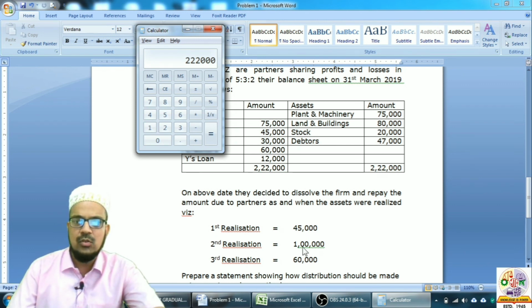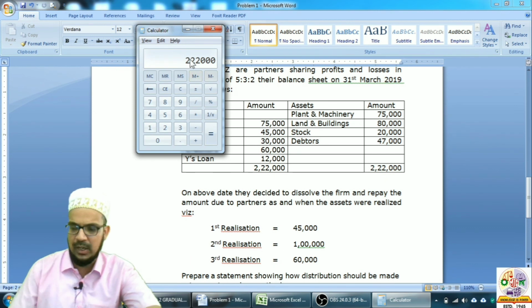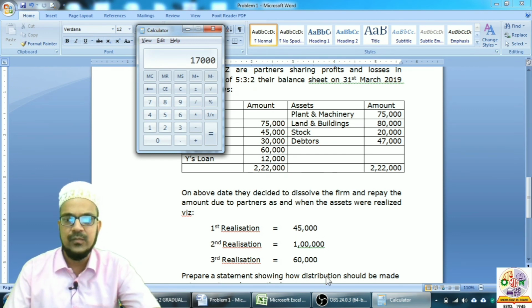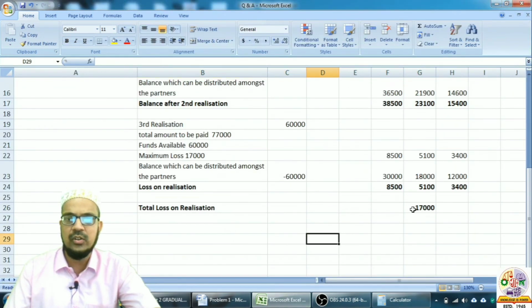So 1 lakh 60 and 45 comes to 2,05,000 rupees. Take a total, it will come to 2,05,000 rupees. So we will reduce this 2,05,000 rupees from 2,22,000. 2,22,000 minus 2,05,000, and we will get 17,000 as the answer. So 17,000 is matching the total loss on realization.